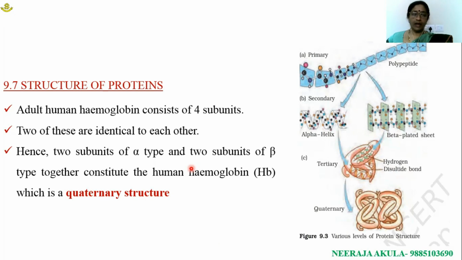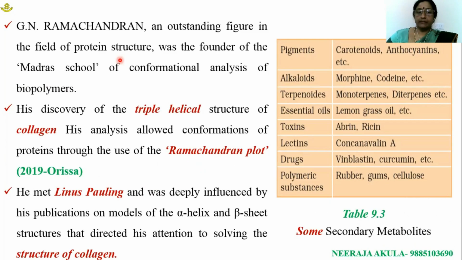He met Linus Pauling and was deeply influenced by his publications on the models of alpha helix and beta sheet structures, which directed him to pay attention to solving the structure of collagen protein. G.N. Ramachandran was the founder of the Madras School of Conformational Analysis of Biopolymers.